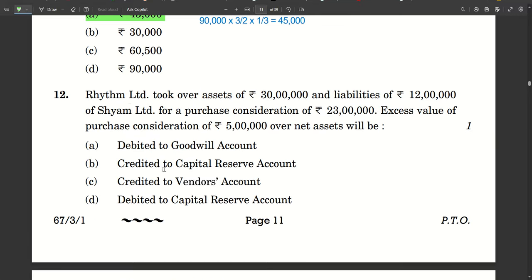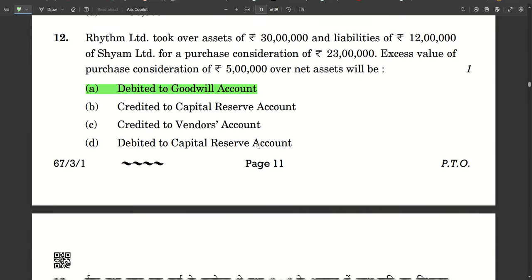Number 12, Rhythm Limited took over the assets of 30 lakhs and liabilities of 12 lakhs of Sham Limited for a purchase consideration of 23 lakhs. Excess value of purchase consideration of 5 lakh over net assets will be, now obviously if there's excess value of purchase consideration, that means it's goodwill, and that is debited to goodwill account. Pretty straightforward if you know it.